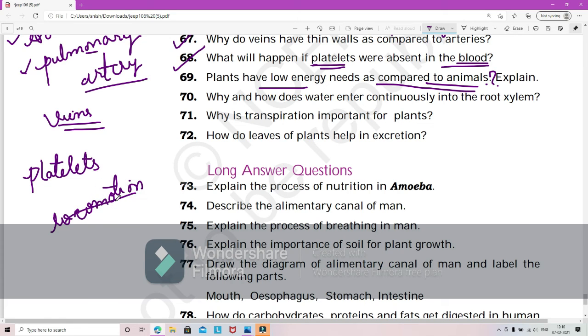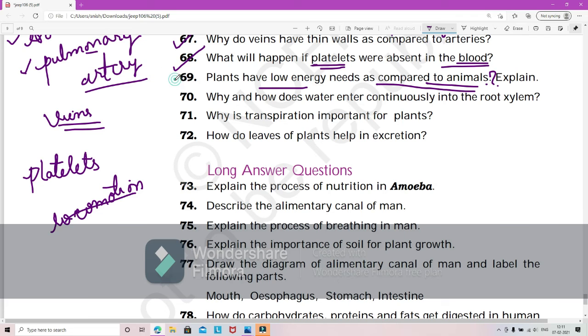Locomotion is movement, right? So the body keeps moving in the case of animals. Animals move to different places in search of food, in search of mating, and for drinking water. But for plants, every necessity is around them. In an ideal case, it's all available, so they don't have to move much. So plants are not locomotive, while animals are locomotive. Hence the energy requirements for animals are higher than for plants.